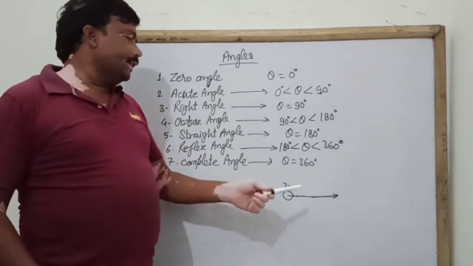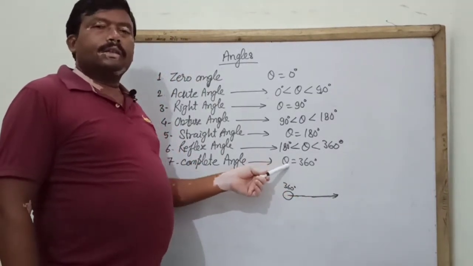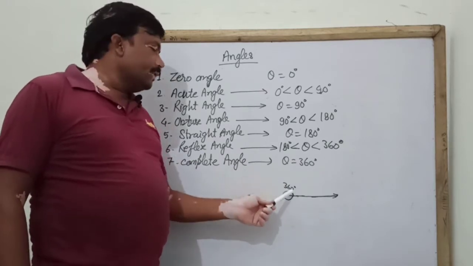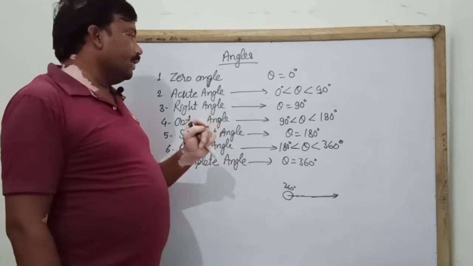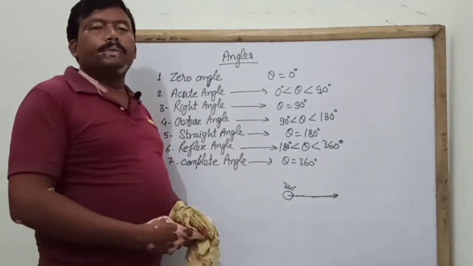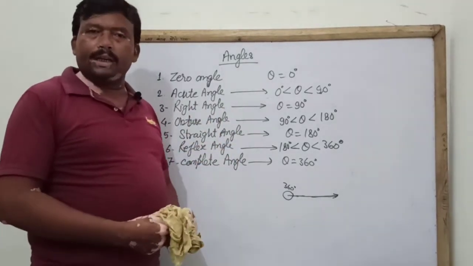When the terminal arm completes one revolution, the angle formed by that arm is called a complete angle. These are the angles which you have learnt in your earlier classes.